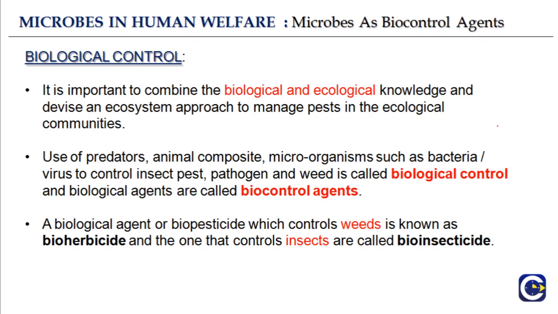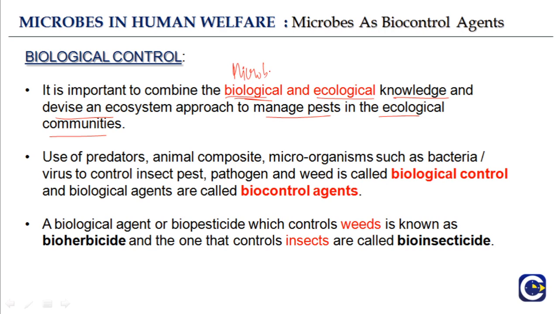Biological control. It is important to combine the biological and ecological knowledge and devise an ecosystem approach to manage pests in the ecological communities. What is the biological knowledge? The knowledge about the microbes.